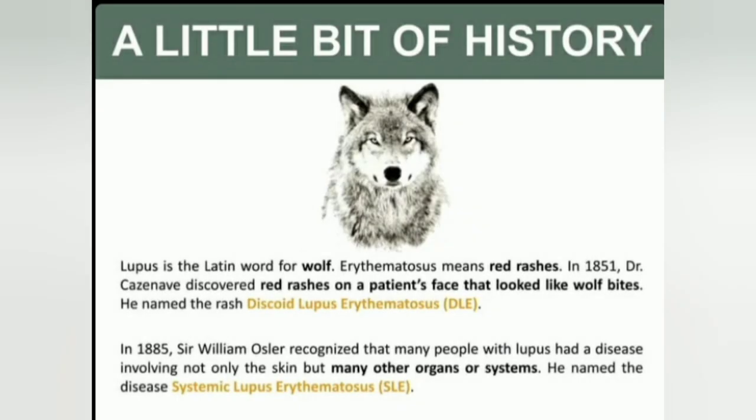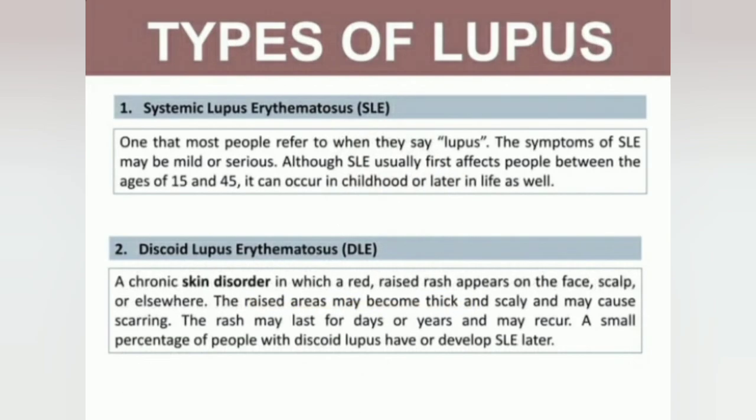A little bit of history. Lupus is a Latin word meaning wolf. Erythematosus means red rashes. Dr. Cazenave discovered red rashes on a patient's face that looked like a wolf bite.